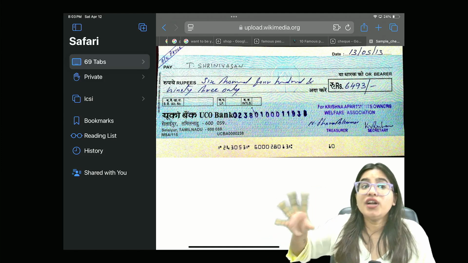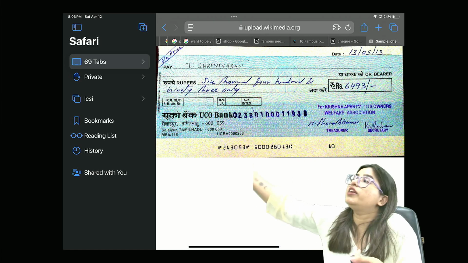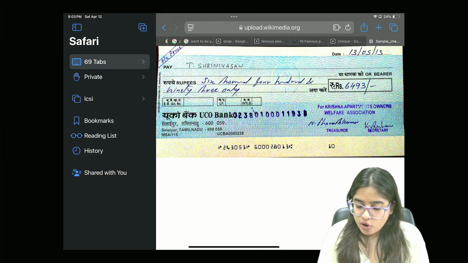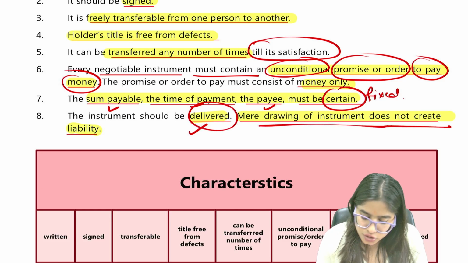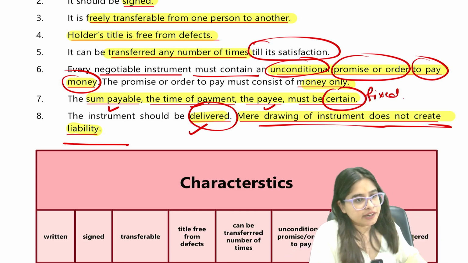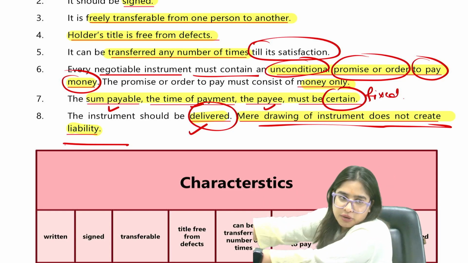It is transferred only if I take the check, this physical check, and hand it over to Srinivasan. So delivery, meaning the transfer of physical possession of that document, is very important. Delivery is a must in a negotiable instrument. So it must be delivered. Mere drawing of the instrument does not create any liability. If I simply made a check and kept it in my drawer, it does not create any liability. You have to give that check or negotiable instrument to the other person.